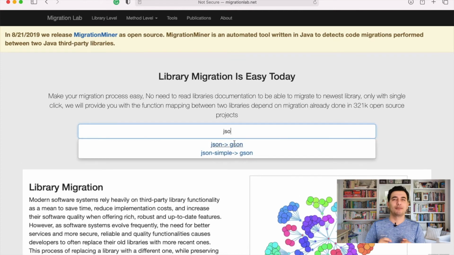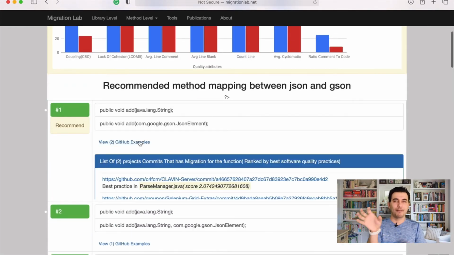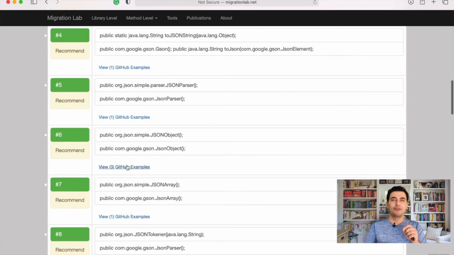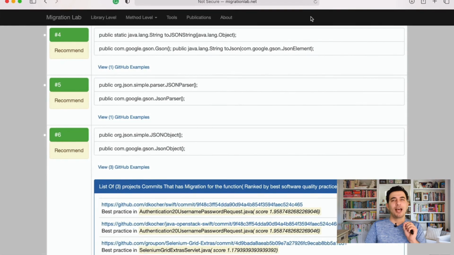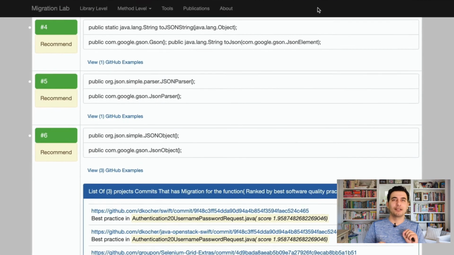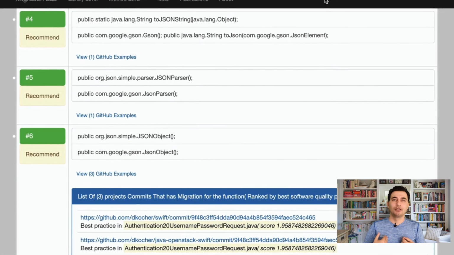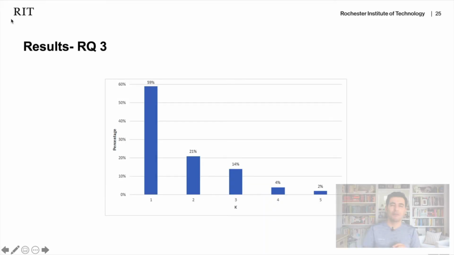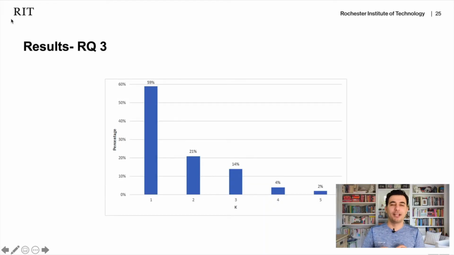For example, for the first developer, we gave a migration from JSON to JSON, with a method mapping, and for every method mapping there are multiple examples, and the developer has to pick which example they think has the highest quality. The figure shows that most developers, around 59%, agree the first ranked example is the best one with high quality, and then the second 21%, third 14%, and then the fourth and fifth examples.